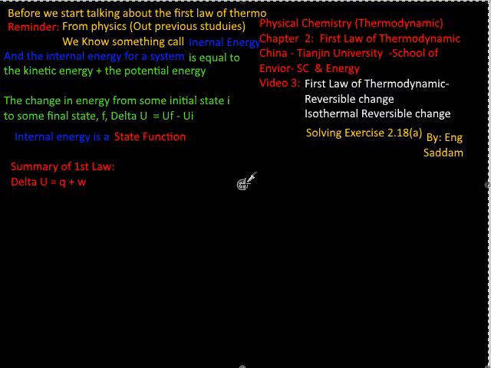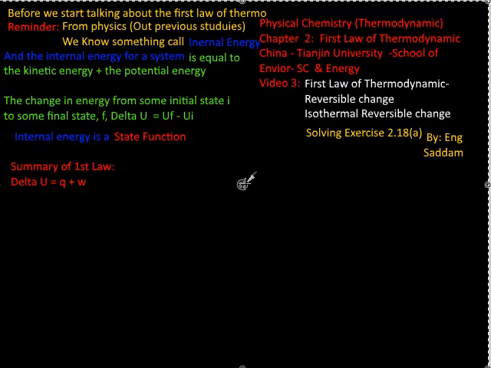Before we start talking about the first law of thermodynamics, we need to know about internal energy. We know that the internal energy of any system is equal to several types of energy, like kinetic energy and potential energy. We explained kinetic energy and potential energy before, but here, note that internal energy is equal to potential energy plus kinetic energy, and we know the laws of both of these energies.